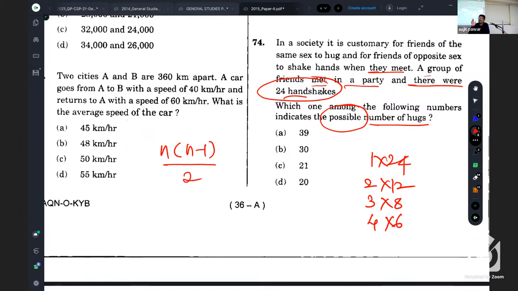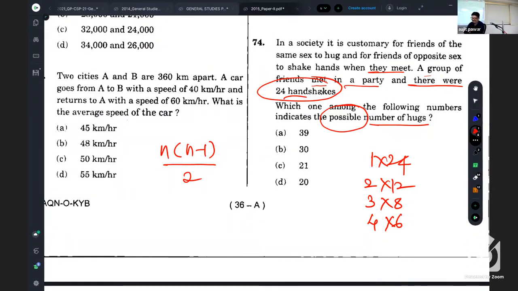Suppose there have been 24 female. The first female will make hugs with the remaining 23. Then the first female is out. Now the second female is to be counted. Already the second female has had a hug with the first one, in those 23. Now the second female will have hugs with the remaining 22. Then 21, then 20. This number would have been much more than these options, so it is not possible.